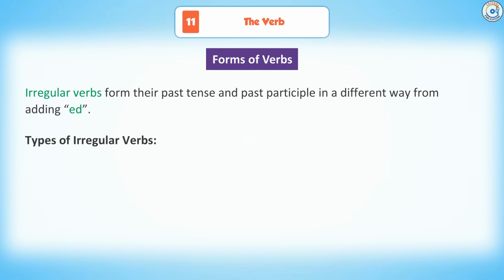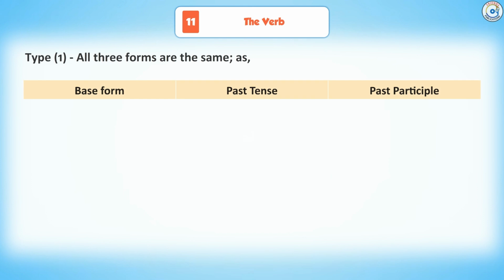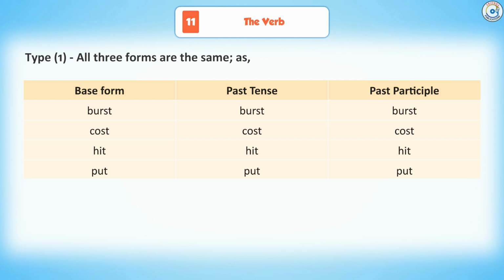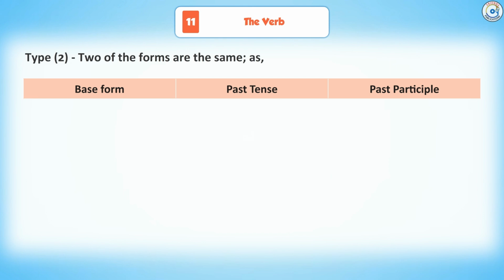Types of irregular verbs. Type 1. All three forms are the same: base form, past tense, past participle. Brush, brushed, brushed. Cost, cost, cost. Hit, hit, hit. Put, put, put. Split, split, split. Type 2. Two of the forms are the same as base form, past tense, past participle.